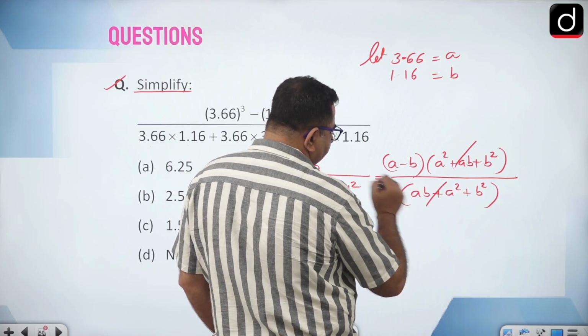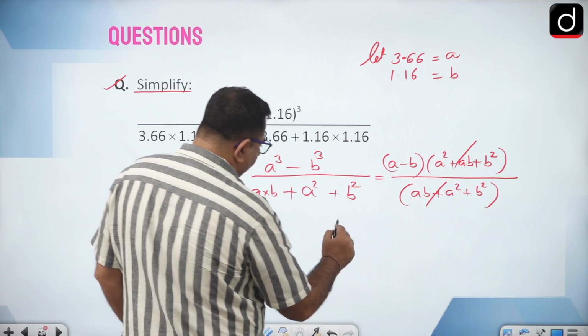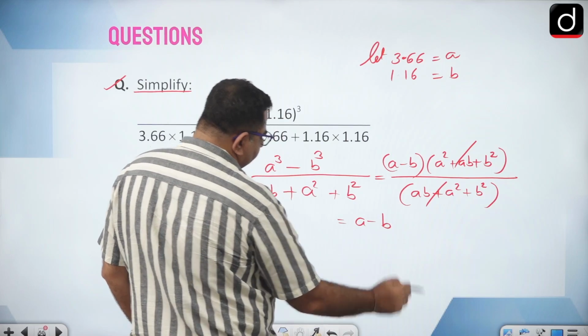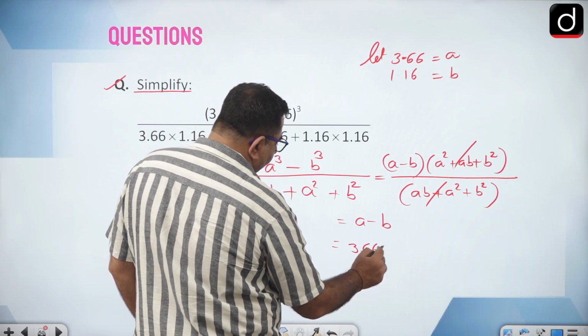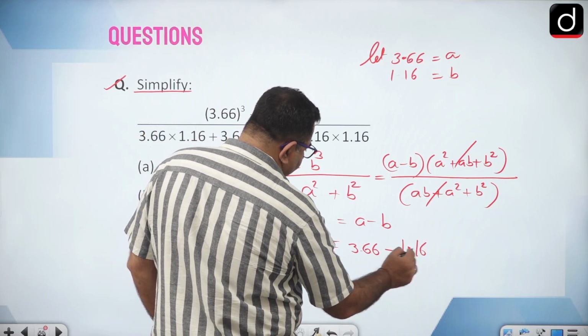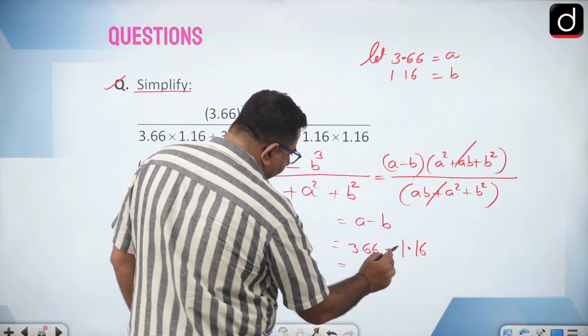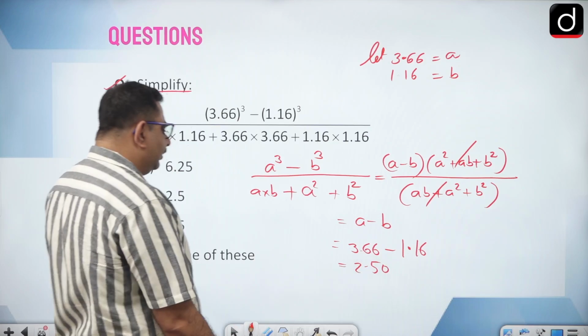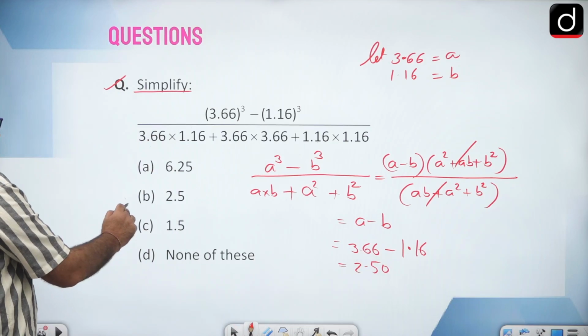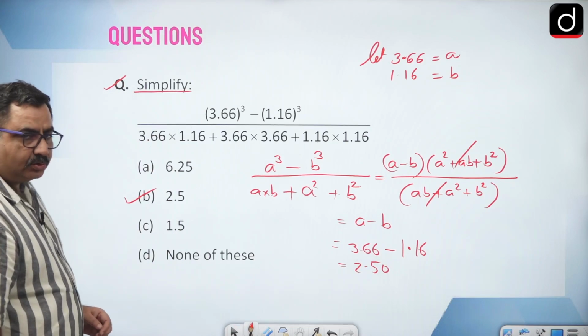Now this will cancel out. So my answer is ultimately A minus B. A is 3.66, minus 1.16, so that is 2.50. The correct answer here is 2.5.